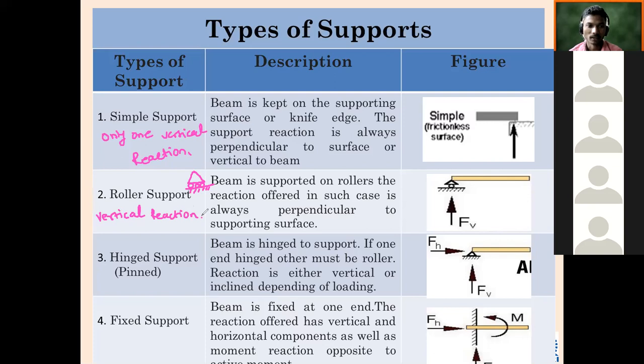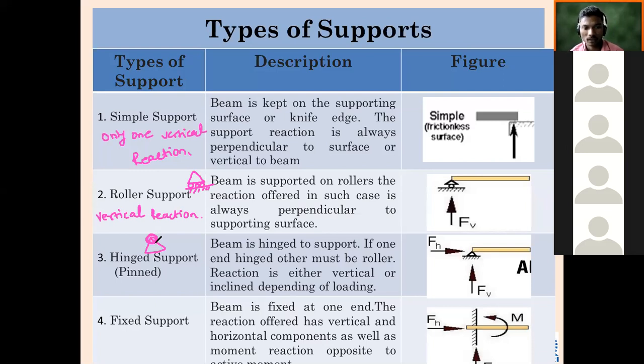Okay, then hinged support or pinned support. If one end is hinged, the other must be roller; that is the condition. Reaction is either vertical or inclined depending upon load. Hinged support is shown as a circle like this. The beam will only rotate, it will not displace. Day-to-day life example I have given: a door fitted to a frame.